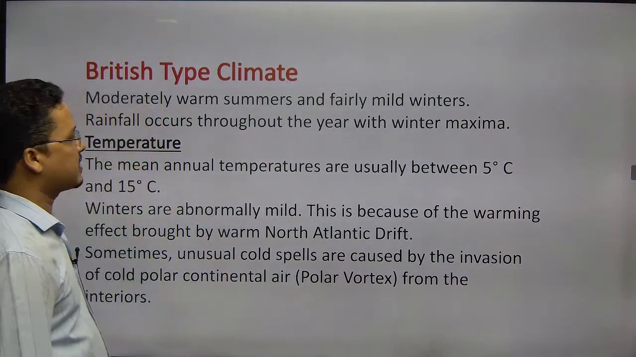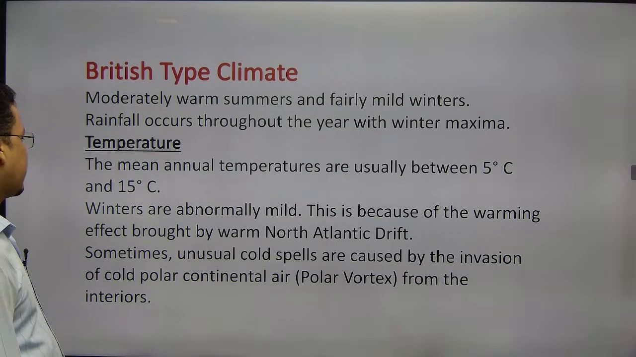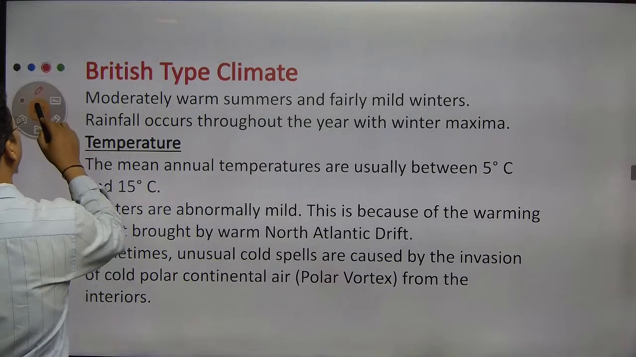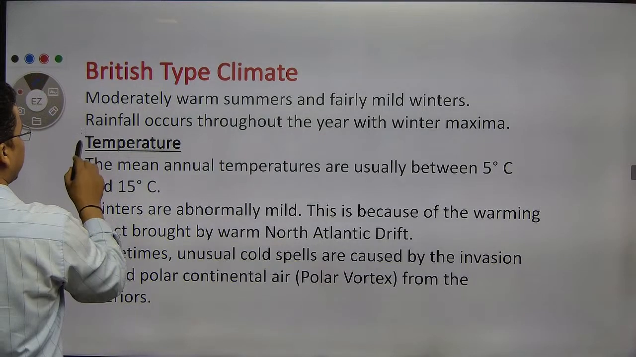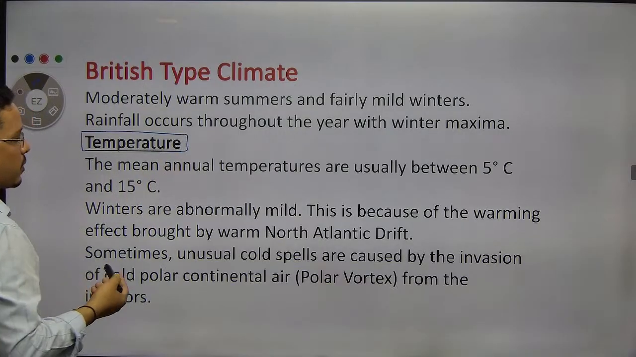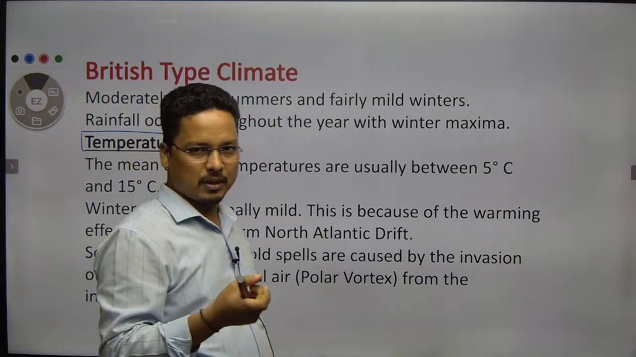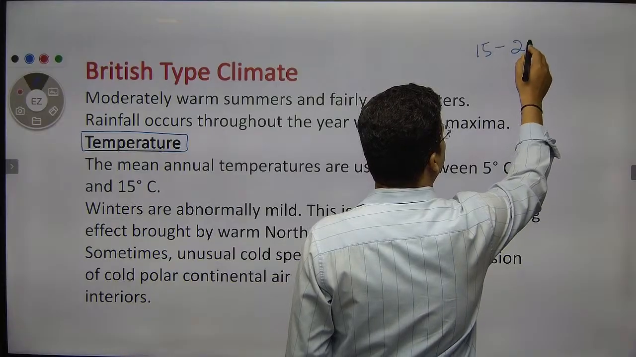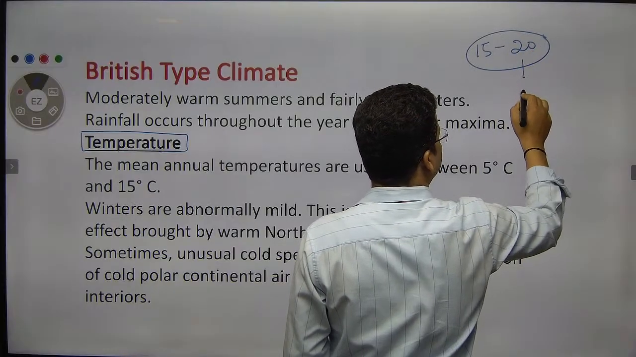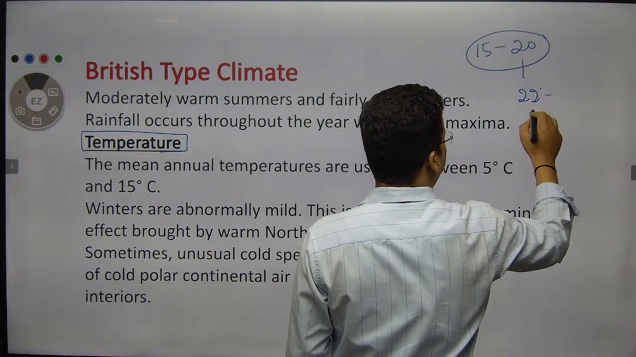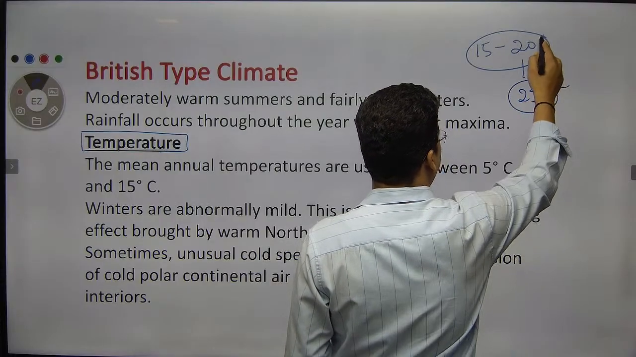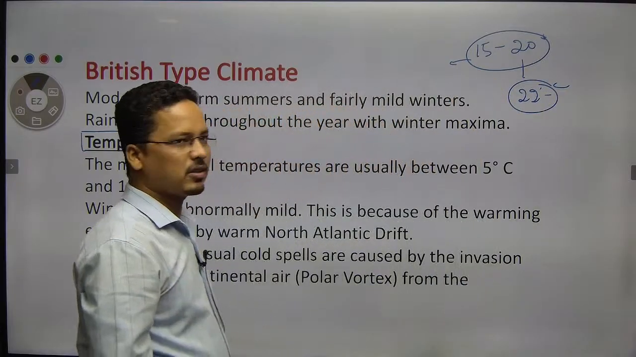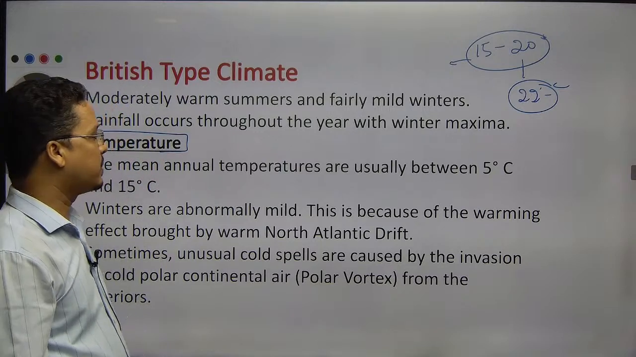Next we will come to the British type of climate, one of the best climates in the world. Why? When I say British type of climate, it is simply cool summer. The summer would be pretty cool, with temperatures of 15, 20, or nowadays London is experiencing 22 to 25 degrees Celsius. So in the summer, if you are moving in London, it will be 22 degrees. It's good, right? So that would be a pleasant climate.